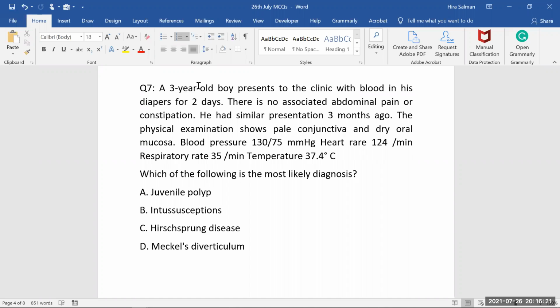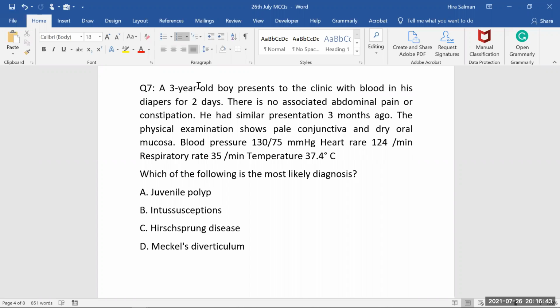Okay. So a 3-year-old boy presents to the clinic with blood in his diapers for 2 days. Now see the presentation, 3 years old, blood is there in the diaper. There is no associated abdominal pain or constipation. It means that the patient is not having any symptom apart from this bleeding. He had a similar presentation 3 months ago. The physical examination shows pale conjunctiva. Of course, if there is bleeding continuously, the patient must be having low hemoglobin count, and dry oral mucosa.